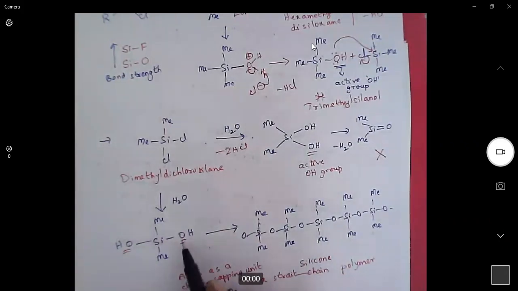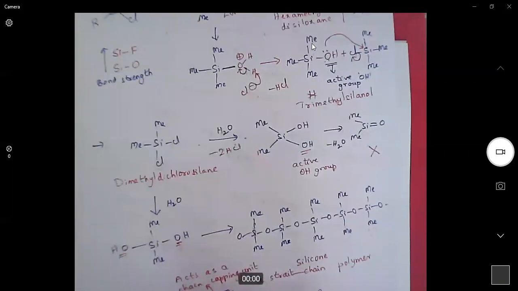Then this oxygen will react with another silicon, and this oxygen will react with the other silicon. In such a way, we can develop a long chain, so that a polymer is possible here.